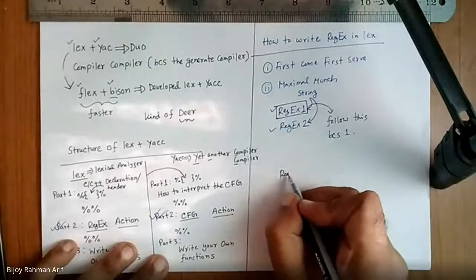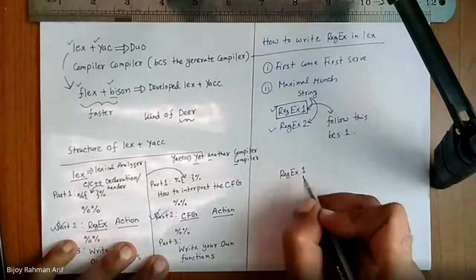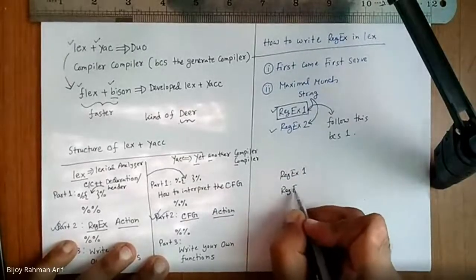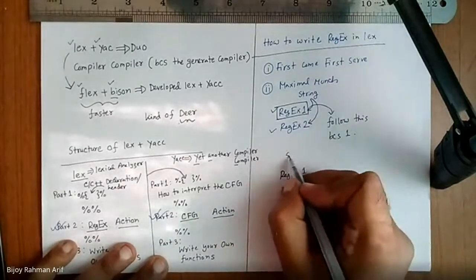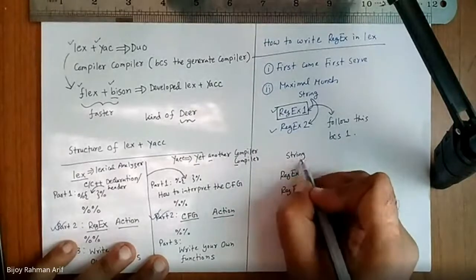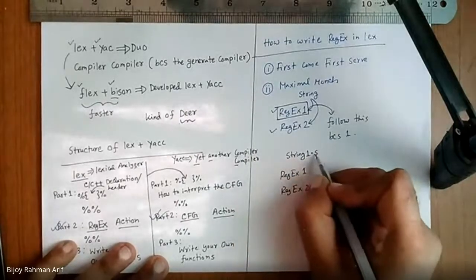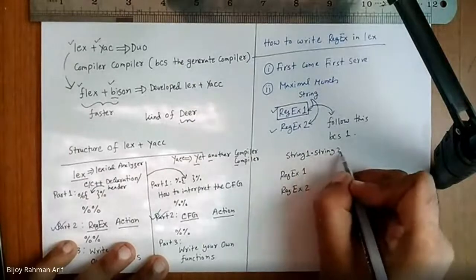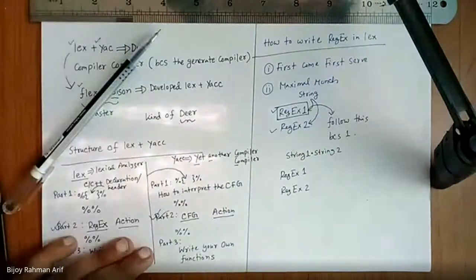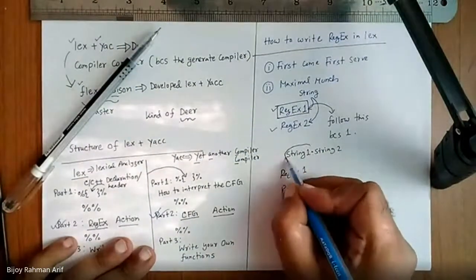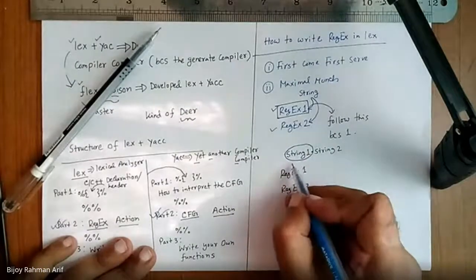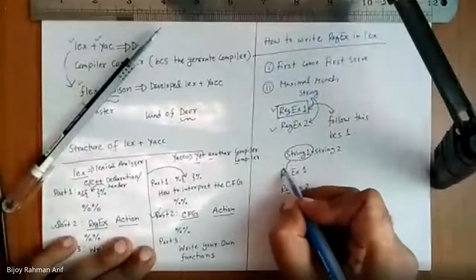Now, second row. Let's assume I have regex 1 and regex 2. I have two strings, string 1 concatenated with string 2. String 1 only matches regular expression 1.